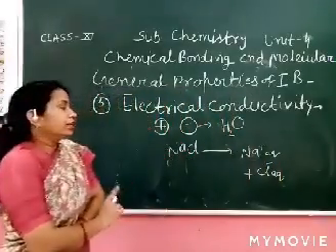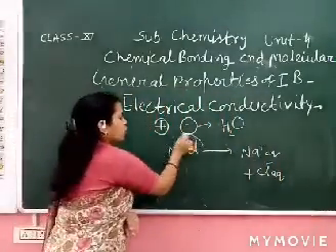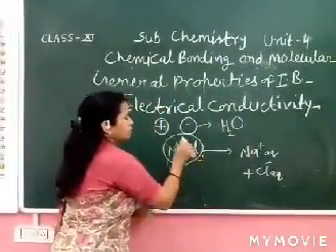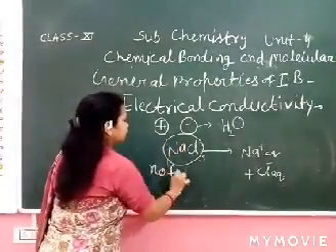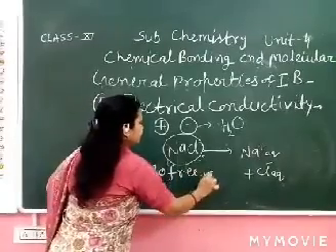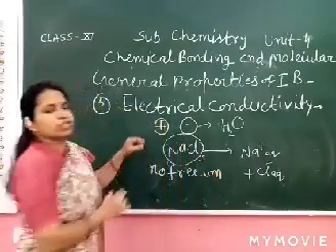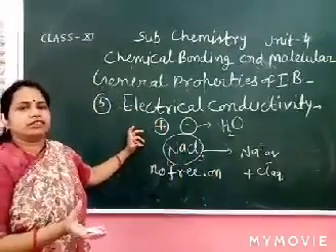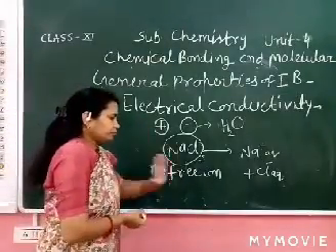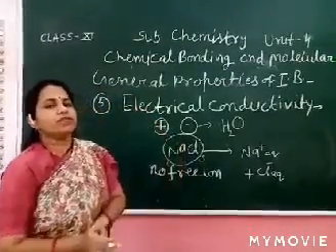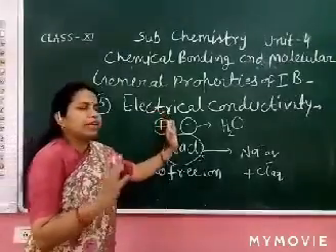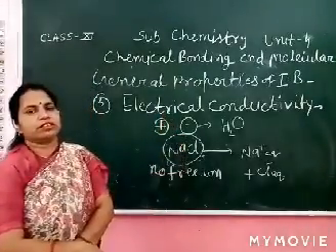Now in solid state there is strong force. There is no free ion. Which force is present here? Electrostatic force, lattice energy.